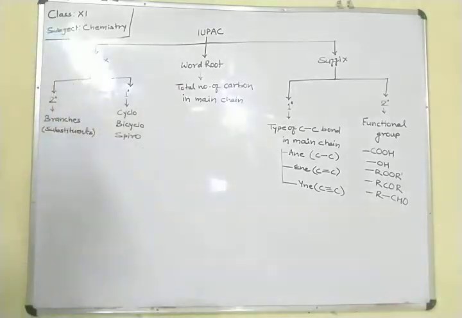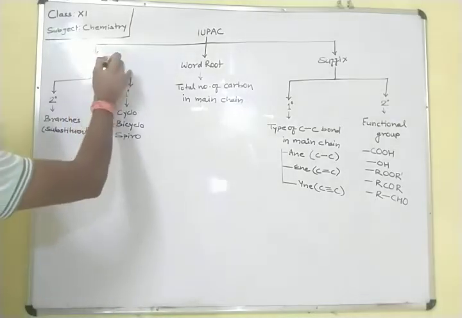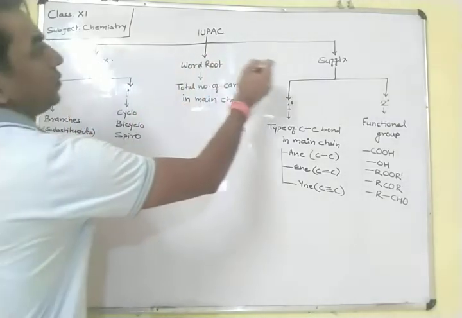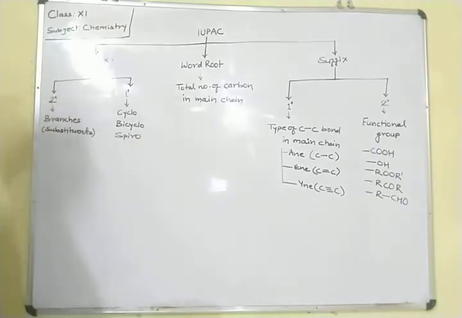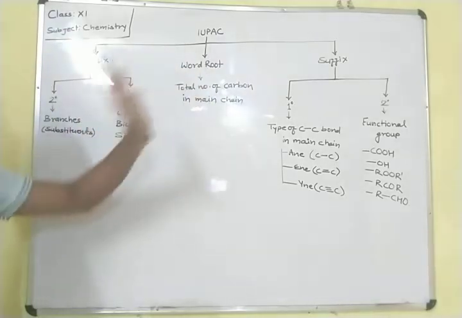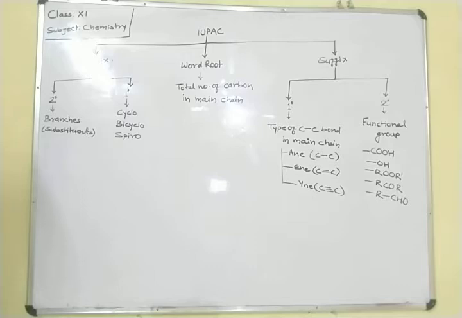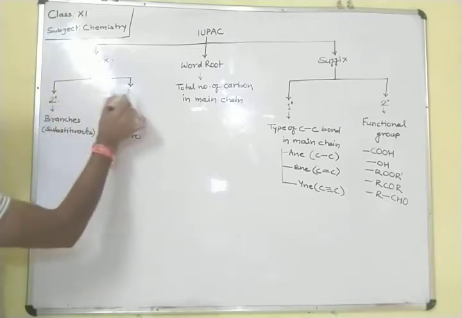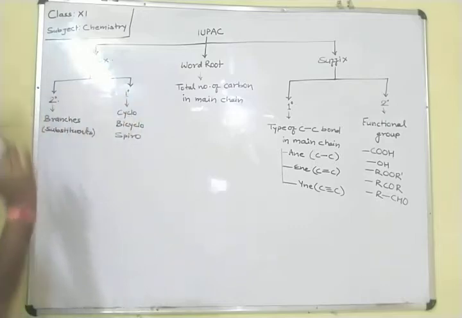So how is it made up? How can we write the IUPAC name of any compound? It is made up of three parts: prefix, word root, and suffix. To write the IUPAC name of any compound, first we have to write the prefix, then the word root, then the suffix. The prefix is made up of two parts: secondary and primary, meaning 1 degree and 2 degree.